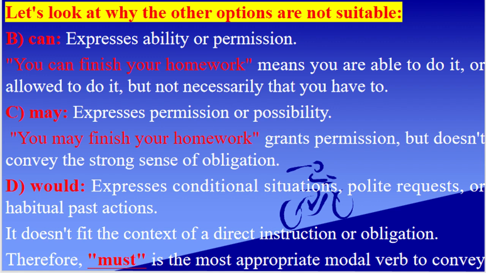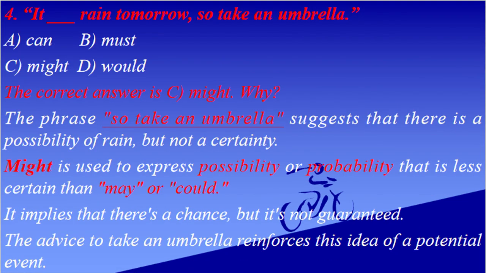D, would expresses conditional situations, polite requests, or habitual past actions. It doesn't fit the context of a direct instruction or obligation. Therefore, must is the most appropriate modal verb to convey the strong requirement in this sentence. 4. It blank rain tomorrow, so take an umbrella. A, can; B, must; C, might; D, would. Correct answer is C, might.